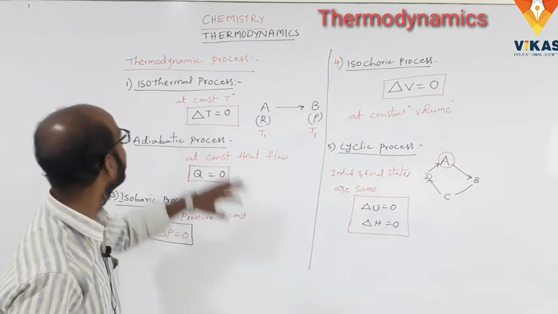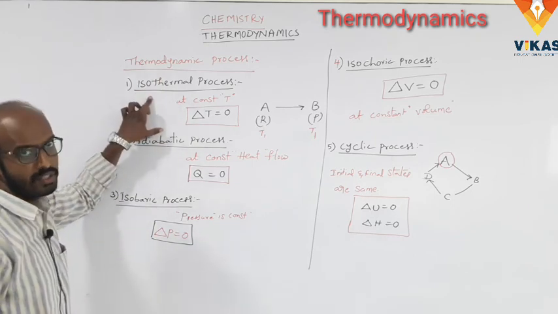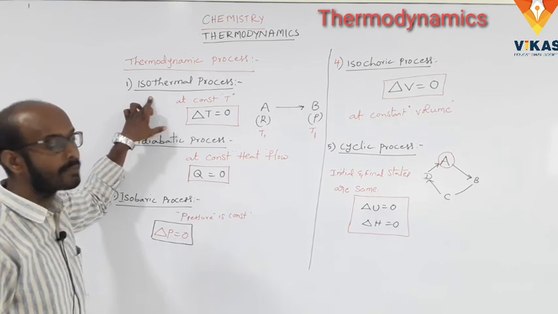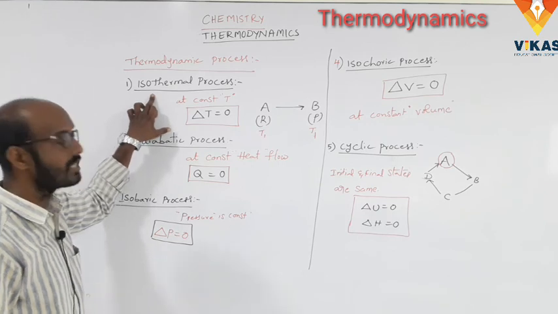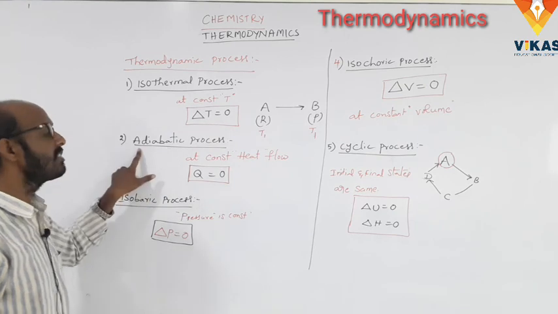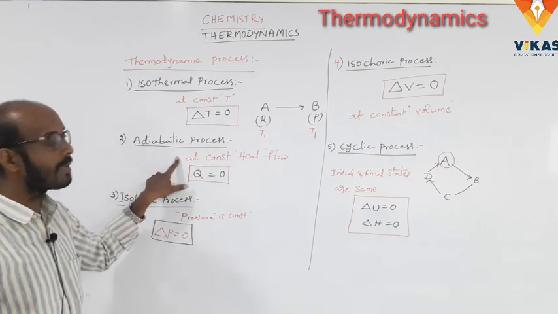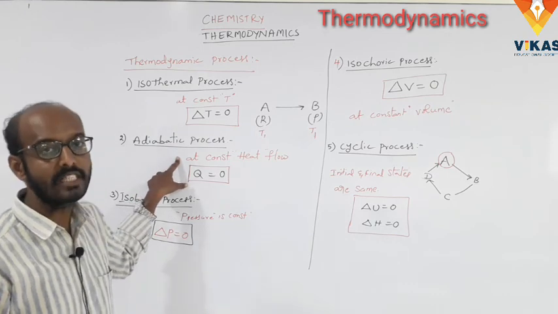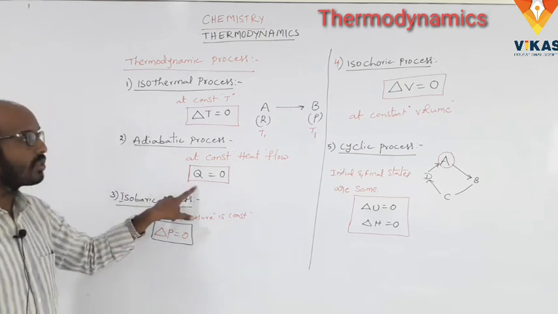Okay, once again I will repeat the thermodynamic processes. So, what is the isothermal process? The process in which the temperature of the system does not change is called an isothermal process. The process occurs at constant temperature. Here delta T is equal to 0. And next one, the adiabatic process. The process in which the exchange of heat between the system and surroundings does not take place is called an adiabatic process. So Q is equal to 0.